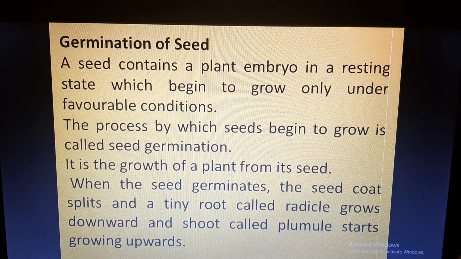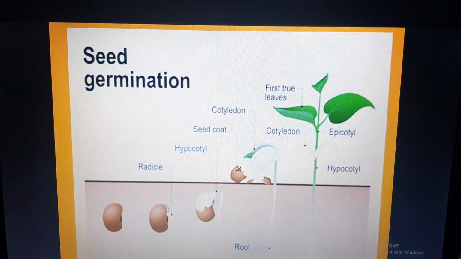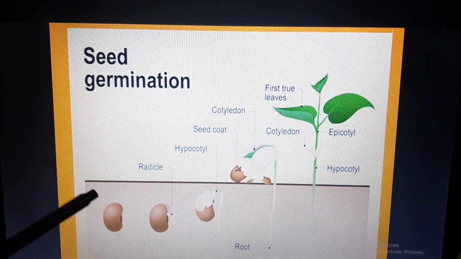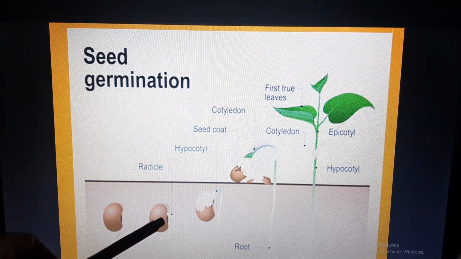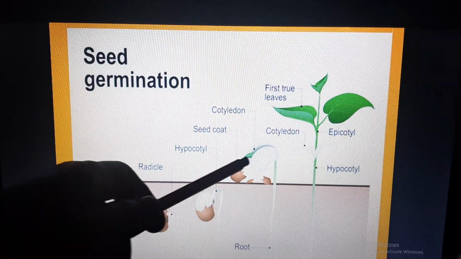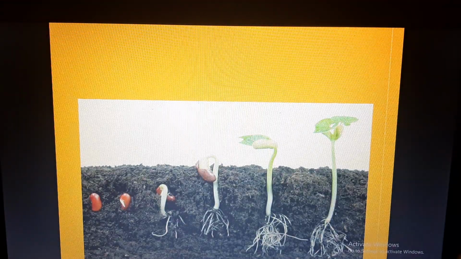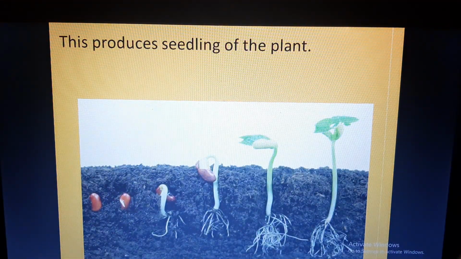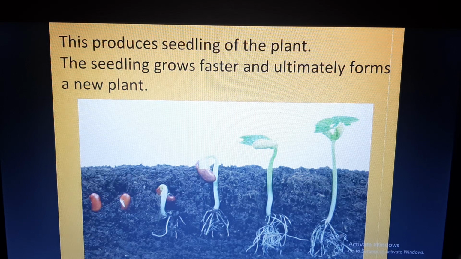When the seed germinates, the seed coat splits, and a tiny root called the radicle grows downward. Whenever a seed germinates, first of all the root is produced, and the shoot, called the plumule, starts growing upward. Here in this picture you can see a seed, and when the seed coat splits, the radicle develops into the root first, and then the shoot develops. This produces the seedling of the plant, and the seedling grows faster and ultimately forms a new plant.